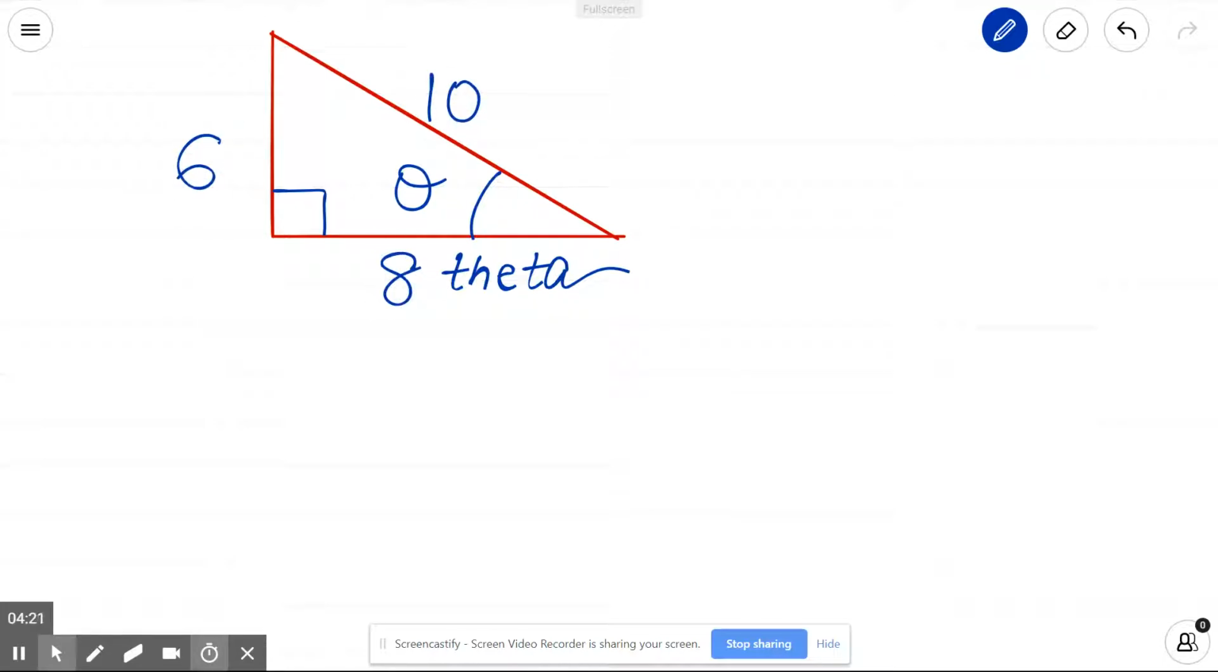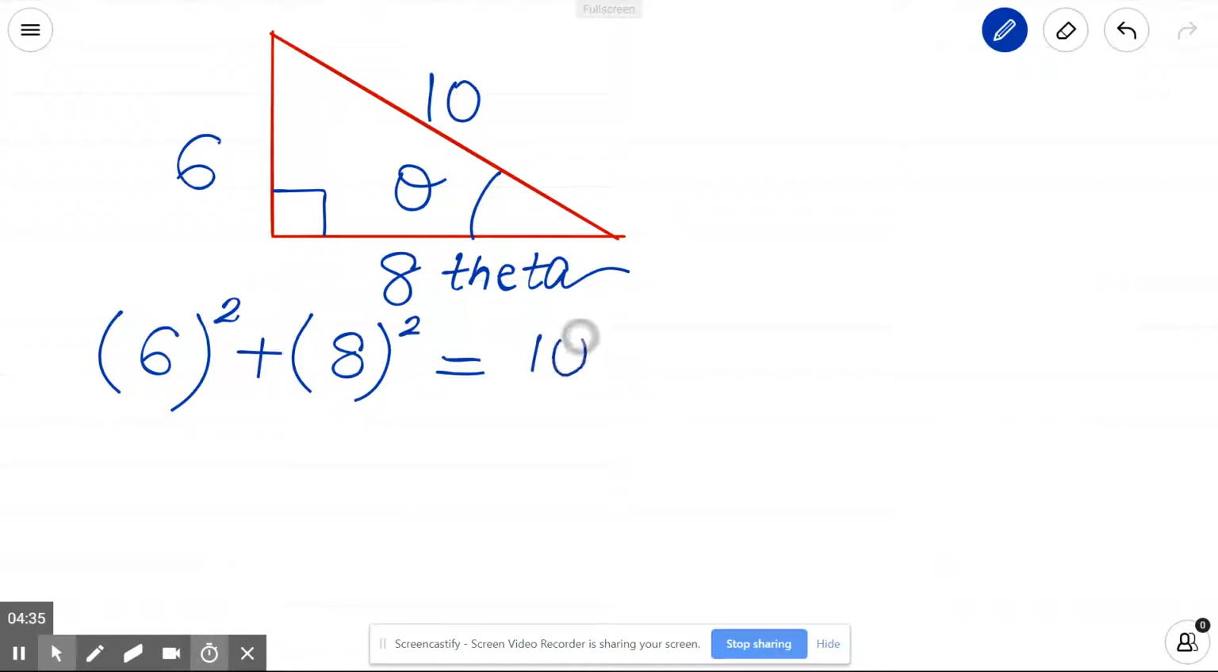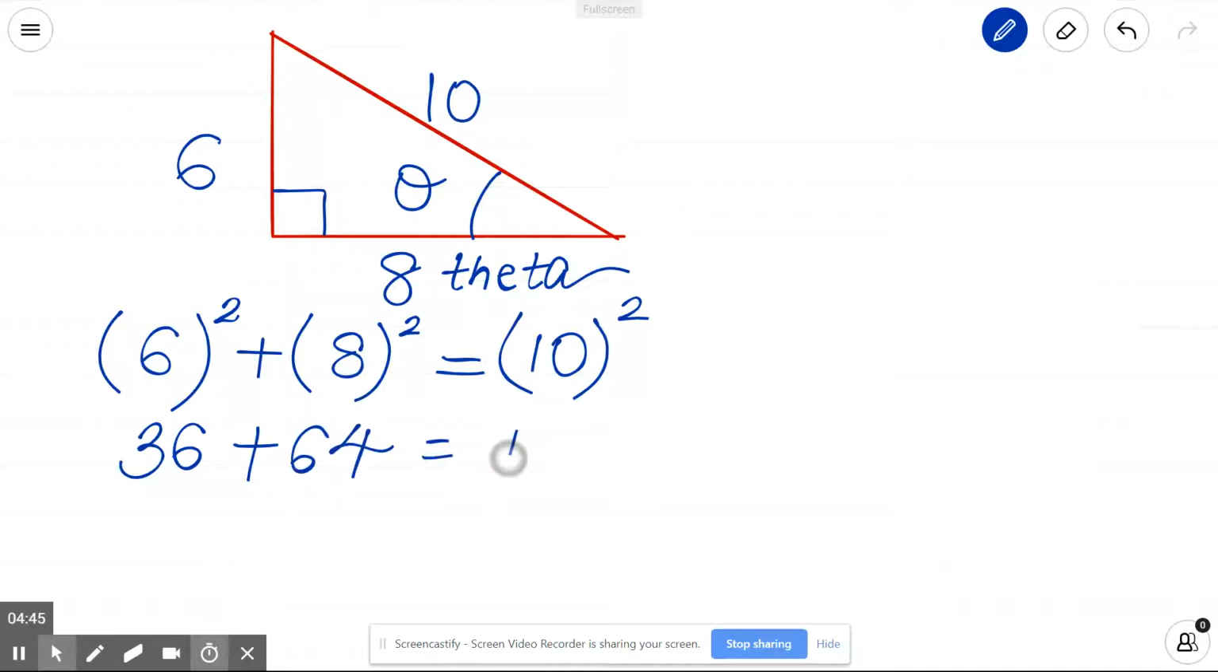So let us check if this triangle is a Pythagorean triangle, if this holds true or not. So the sum of the squares of the two smaller sides is equal to the square of the bigger side. So 6 squared is 36, plus 8 squared is 8 times 8, which is 64, equals 10 squared is 100.